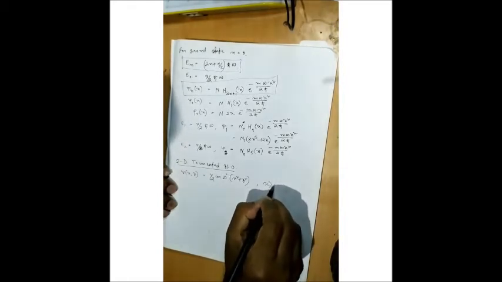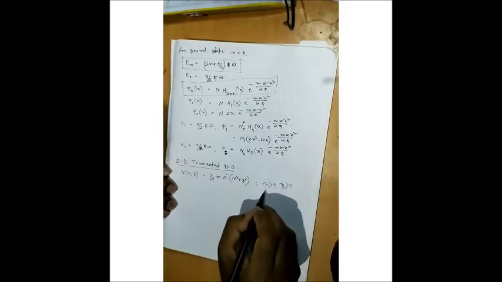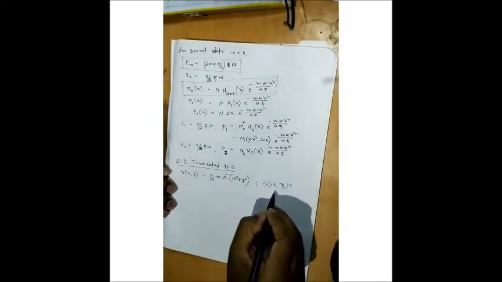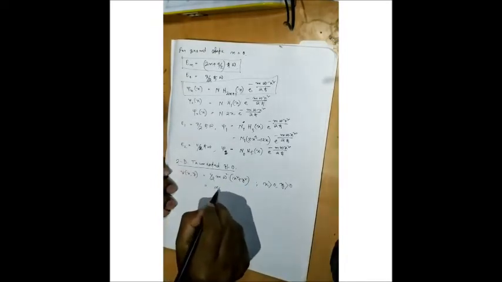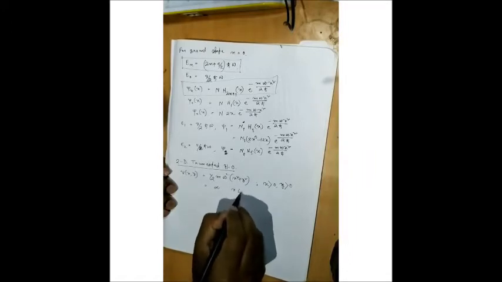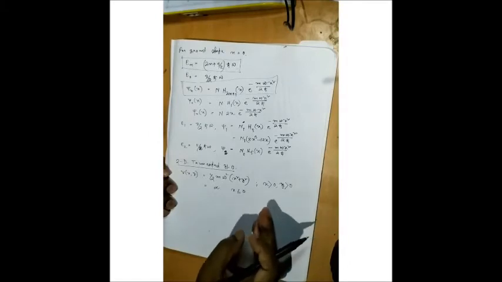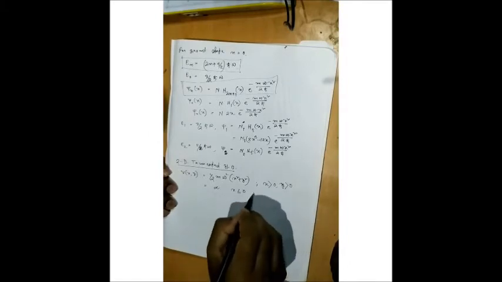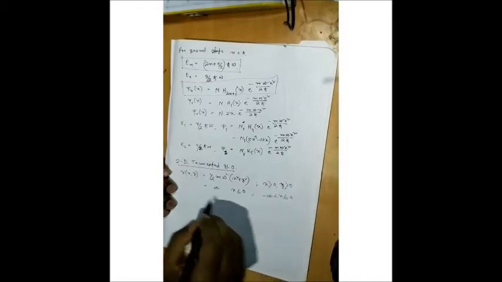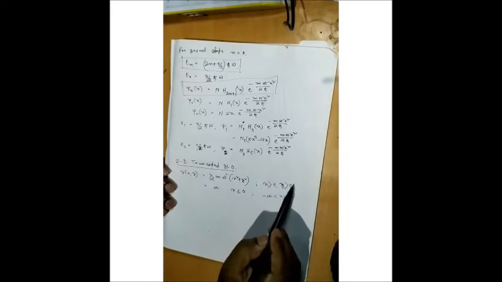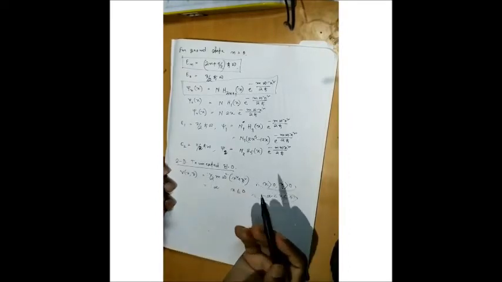Maybe it is x greater than 0 or y greater than 0, or sometimes it can be written as 0 less than x less than infinity, or 0 less than y less than infinity, and the potential is equal to infinity when x is less than or equal to 0. Or you can say minus infinity less than x less than or equal to 0. Clear? So just by looking at the range of the potential, one can identify this is a truncated harmonic oscillator.